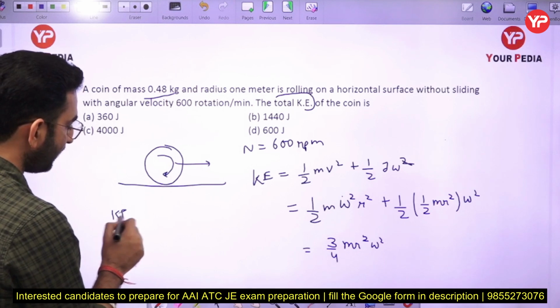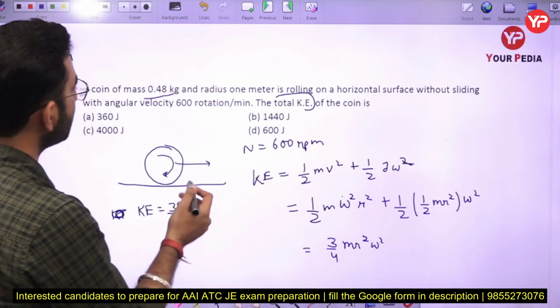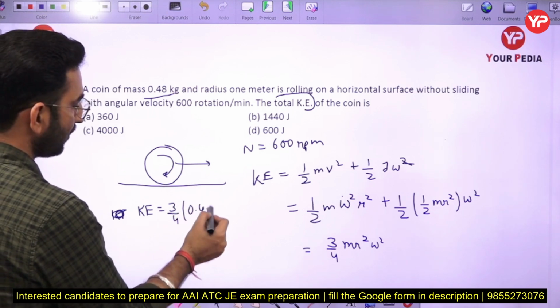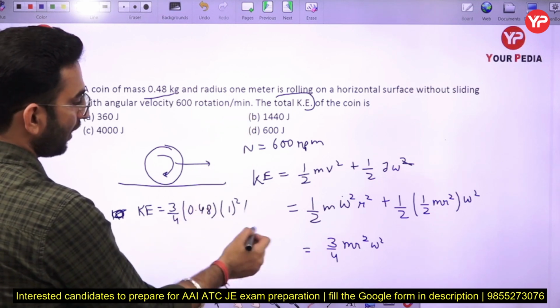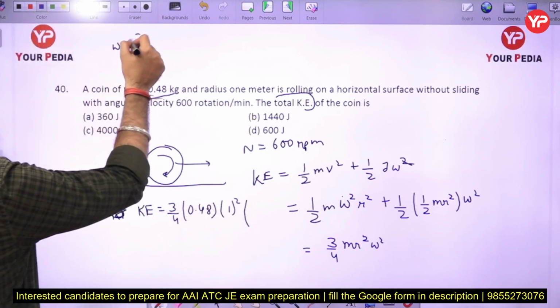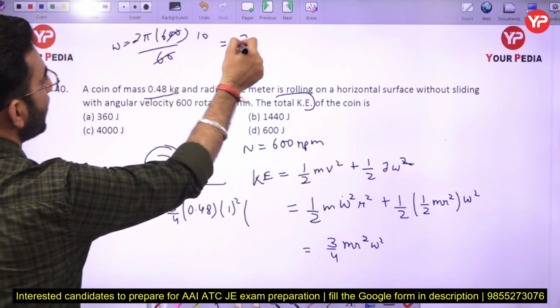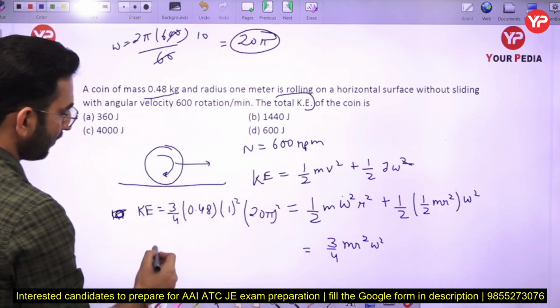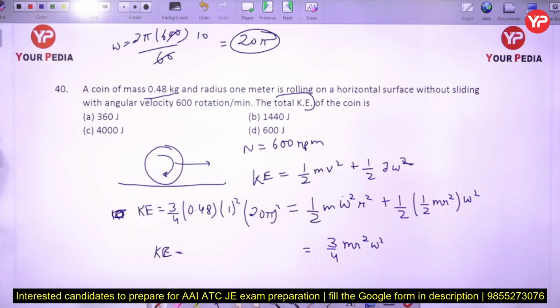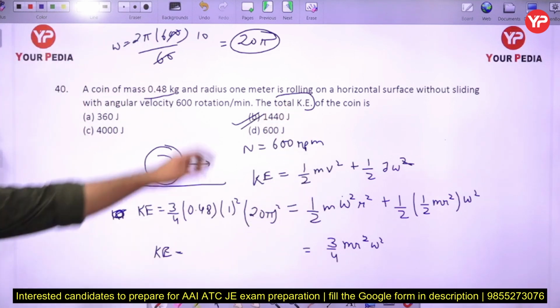Okay, and the kinetic energy will be: mass is 0.48 kg, r is 1 meter here, and omega is basically 2 pi n by 60 here. It will be equal to 20 pi here, 20 pi square. So if you just solve this, you are getting the final answer as 1440 joule here. 1440 joule here will be the final answer, if you just calculate this value.